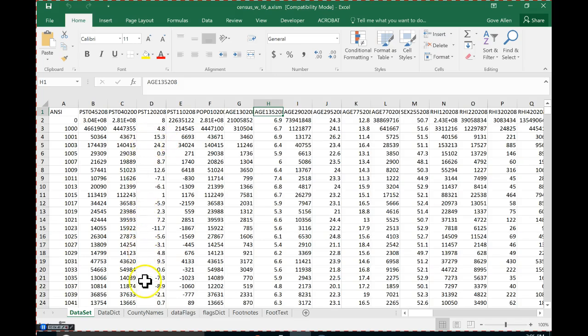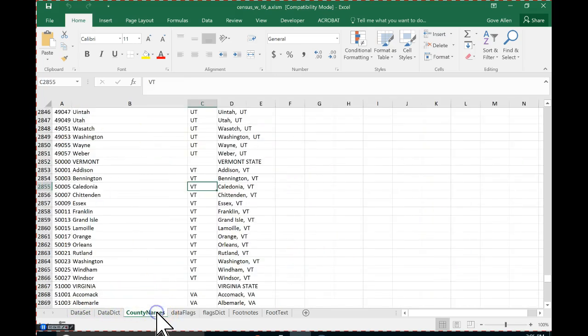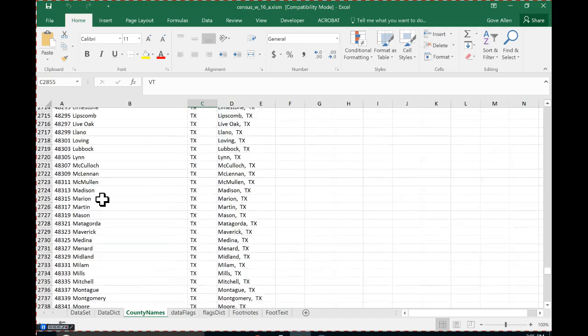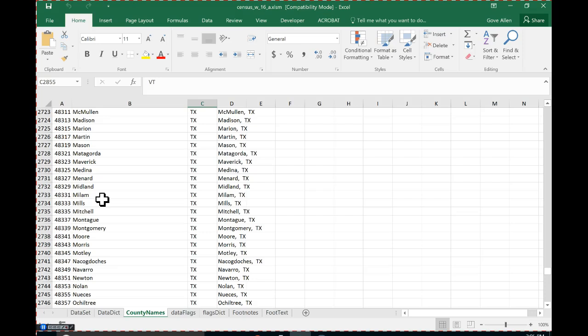So that's full credit for class participation. That was something that was really enlightening about this data. I mean, right now it's a bunch of numbers. But now if you tell me this has something to do with counties, in fact, we can come over here and look at the county names, and we can see the names of all the counties that we have data for. Okay, so this is county level data. That enlightened me about this data.